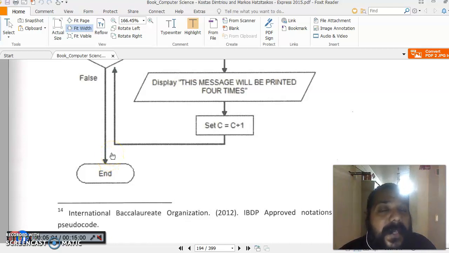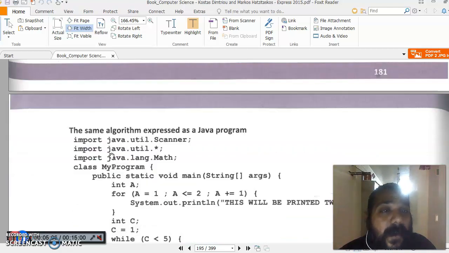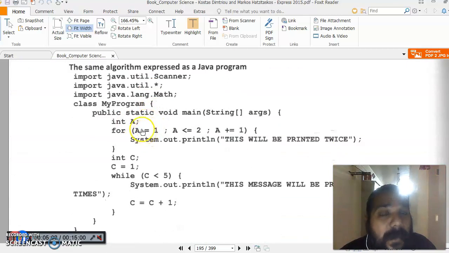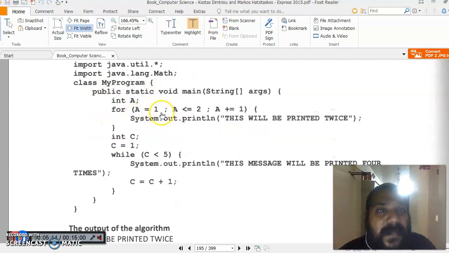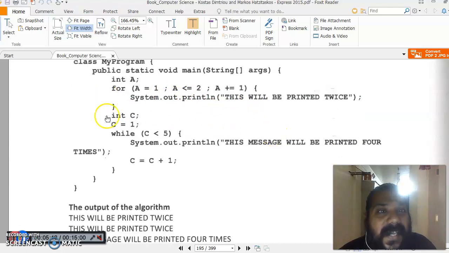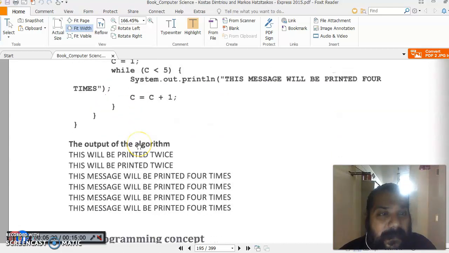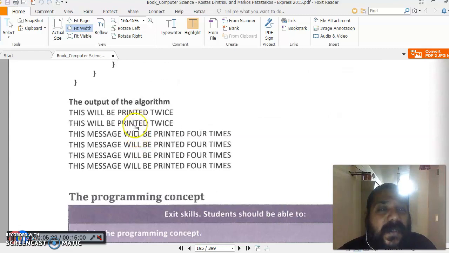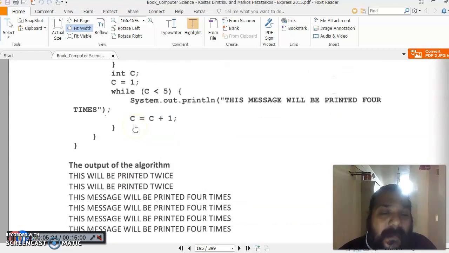The same problem has been written in 3 different forms. And now this problem is written in Java. Now if you see here in Java, public static void main, and everything is written: a is equal to 1, a less than equal to 2, a plus equal to 1, and then the same process they have done. Right? So this is all what algorithm, flowchart, pseudocode, everything is included in this.